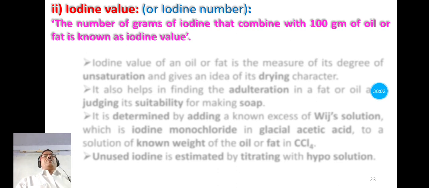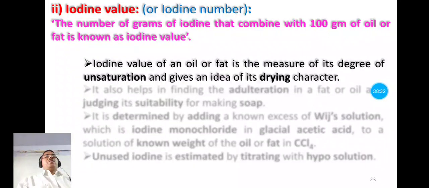Now the second parameter is iodine value, also known as iodine number. Iodine value is defined as the number of grams of iodine that combine with 100 gram of oil or fat. Number of grams of iodine that combine with 100 gram of oil or fat is known as iodine value.